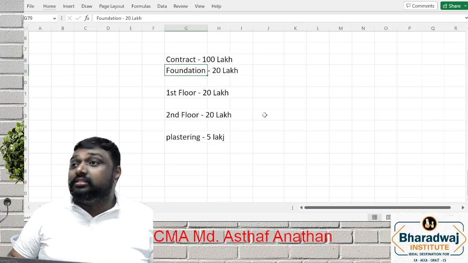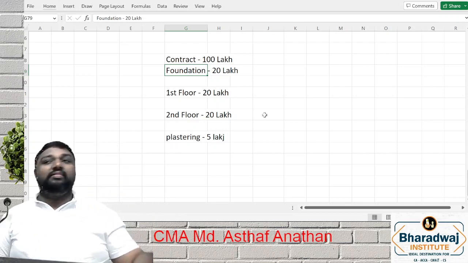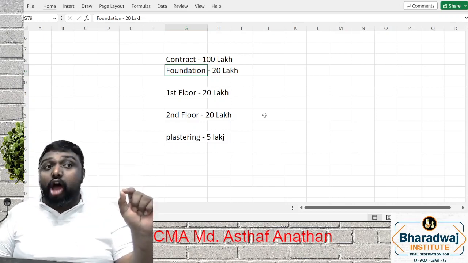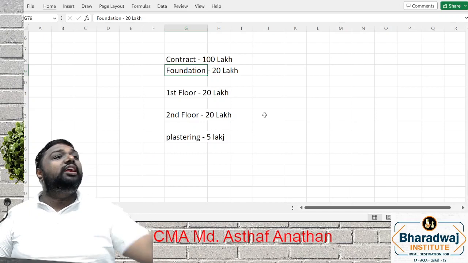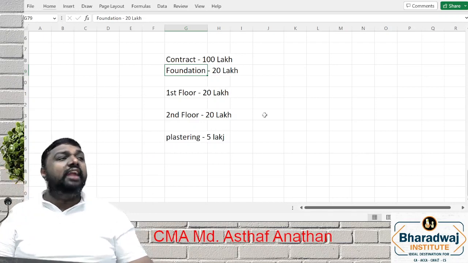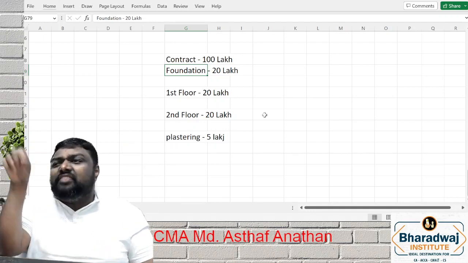Engineer will inspect properly and check whether the work is properly completed or not. Foundation work fully done. If the engineer, after verification, feels that yes, the foundation work is properly done, he will certify the work.